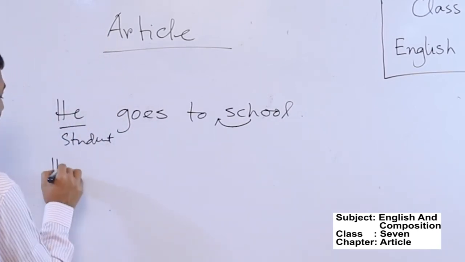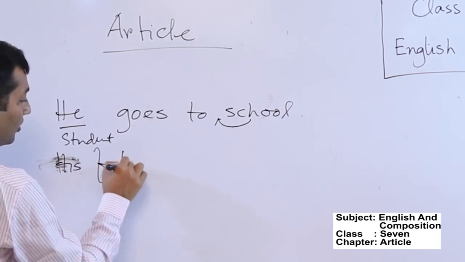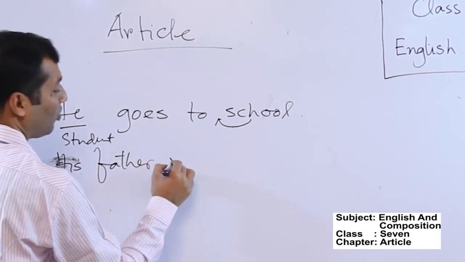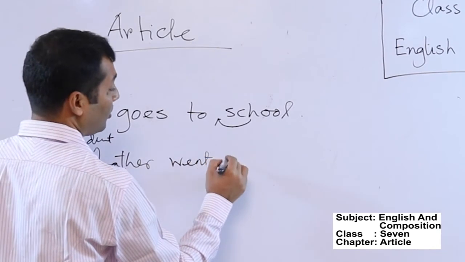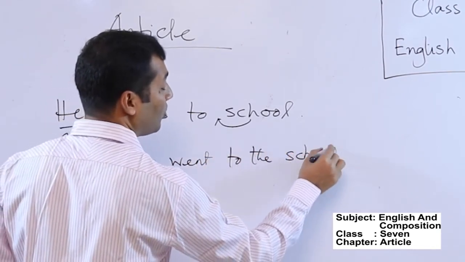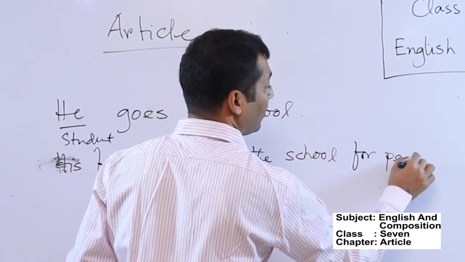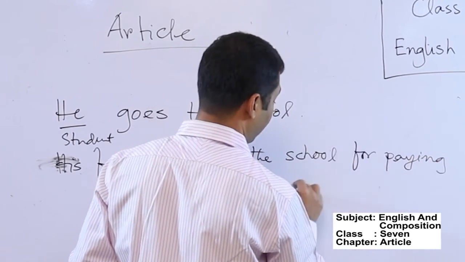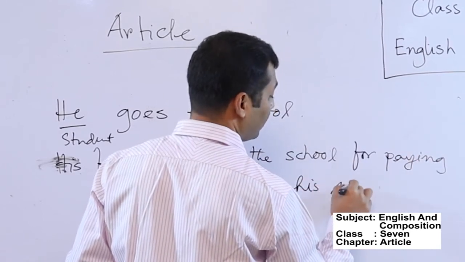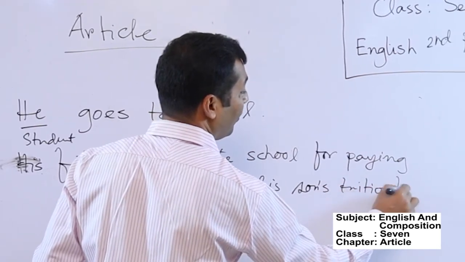But his father went to the school for paying his son's tuition fees.